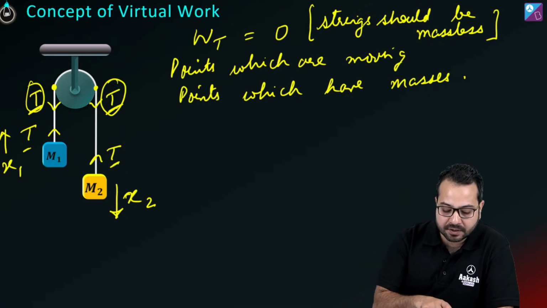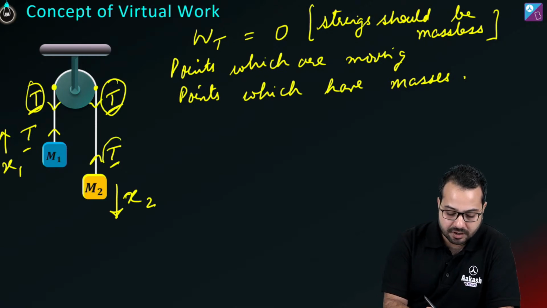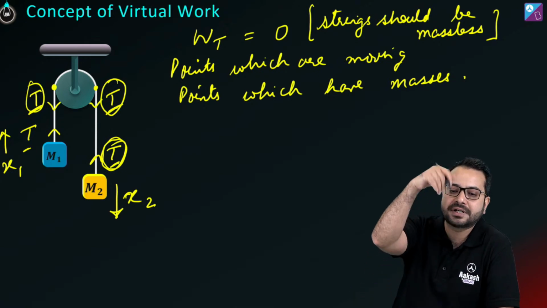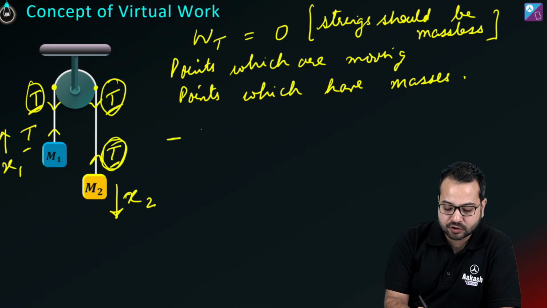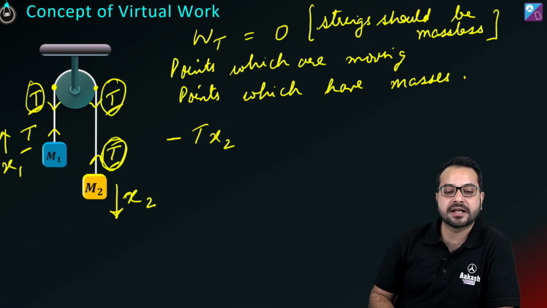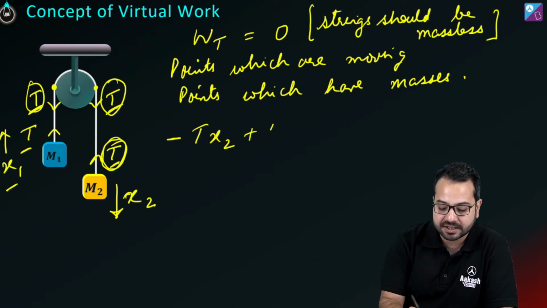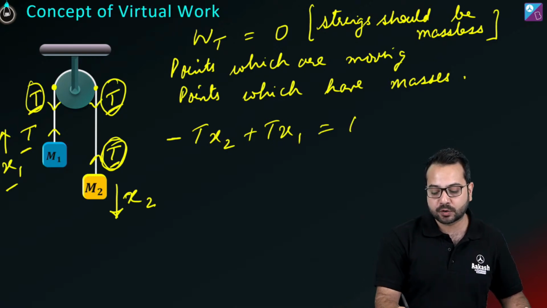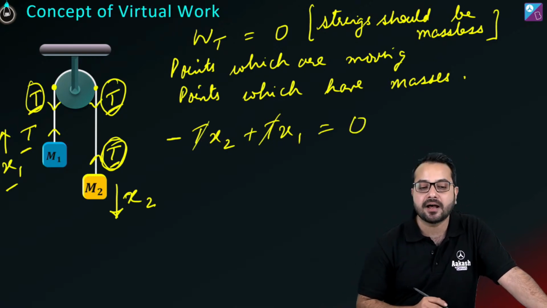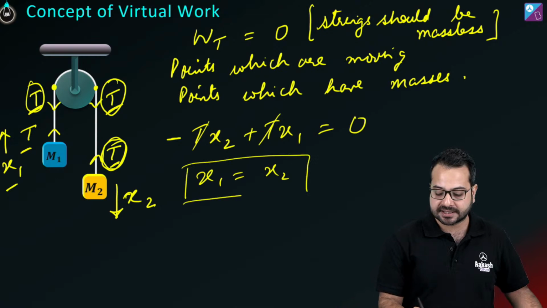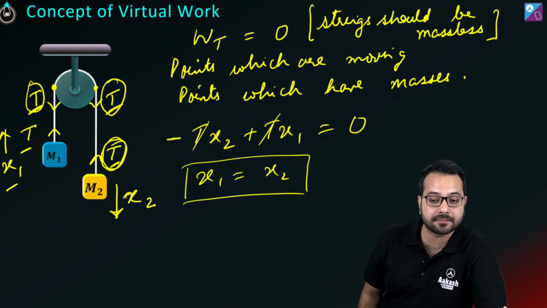Now can you tell me what is the work done by this tension? अब work तो थोड़ा बहुत पढ़ा है ना. Now tension T is up, displacement is down. What will be the work done? The work done is going to be minus Tx2. Correct? And then the tension in this case is up and the displacement is also up. So what is the work done? The work done is Tx1. Is that correct? And the total work done by tension will be equal to 0. तो यहां से T गया and we get x1 is equal to x2. आई बात समझ में? Is this clear? If this is clear, quickly give me a thumbs up.